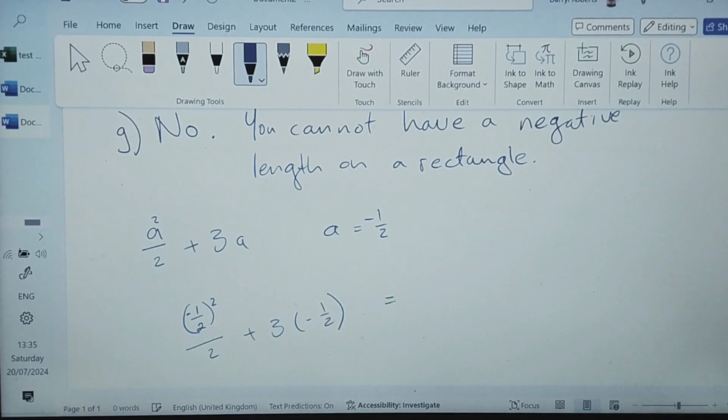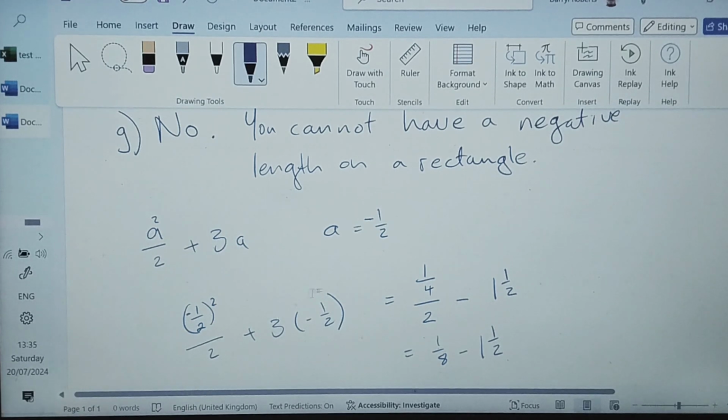Now, a half squared is a quarter, divided by 2, minus 3 over 2, or 1.5. Well, a quarter divided by 2 is an eighth, minus 1.5. Now, I don't need to do the maths. I know that 1/8 minus 1.5 is going to be negative because that's bigger.